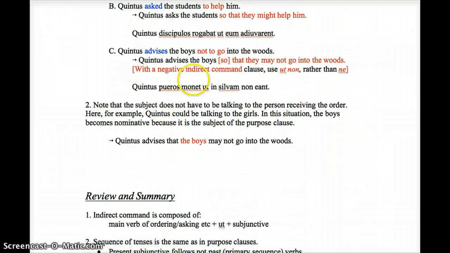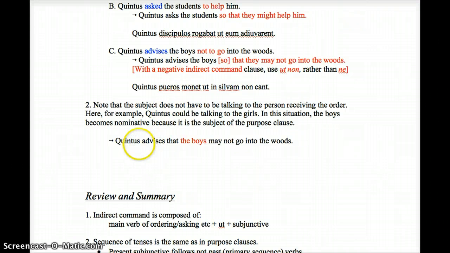Note also, here's a different thing, that the subject of the whole sentence does not have to be the one talking to the person. It doesn't have to be talking to the person receiving the order. So in a different kind of example, instead of Quintus advises the boys not to go into the woods, let's imagine that he's not talking to the boys. He's actually talking to the girls, for example.